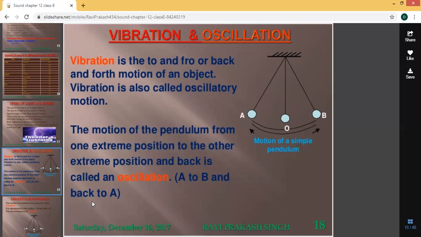A to B and back to A. Always you can see for the pendulum of the clock, it will move from one point to the other, and again come back to the same position. That is one oscillation.